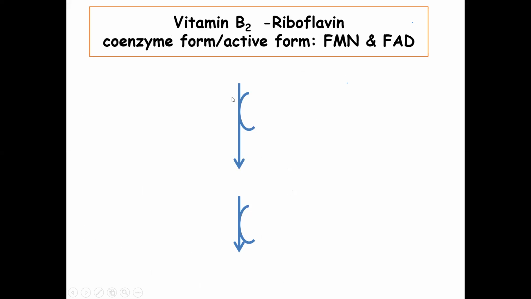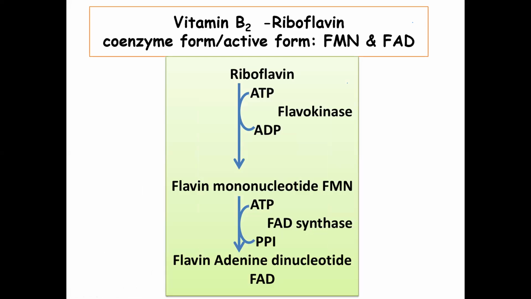So what is the coenzyme form of riboflavin? The coenzyme forms, or the active forms, of riboflavin are FMN and FAD. Riboflavin, in the presence of ATP with the help of the enzyme flavokinase, gives the active form, flavin mononucleotide, FMN. And by utilizing another ATP, this FMN is converted into FAD, that is flavin adenine dinucleotide, with the help of the enzyme FAD synthase.